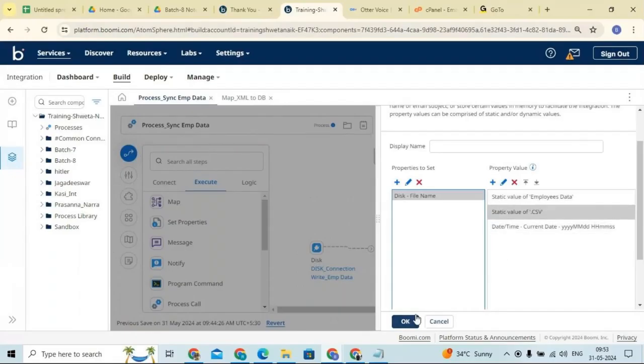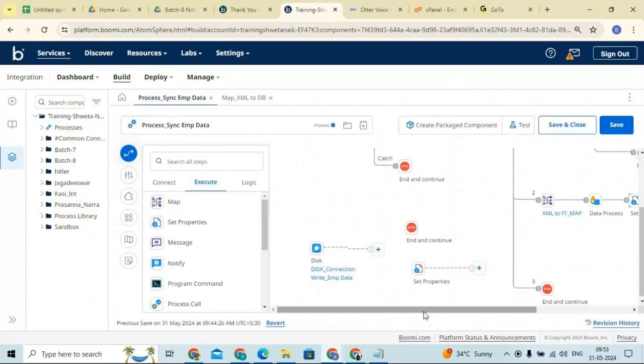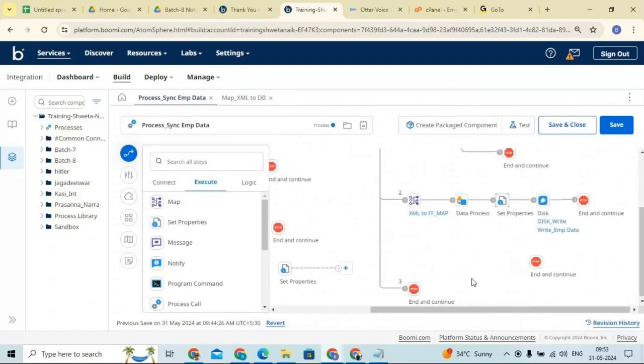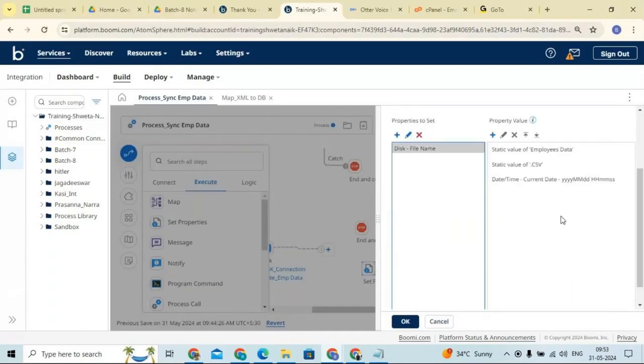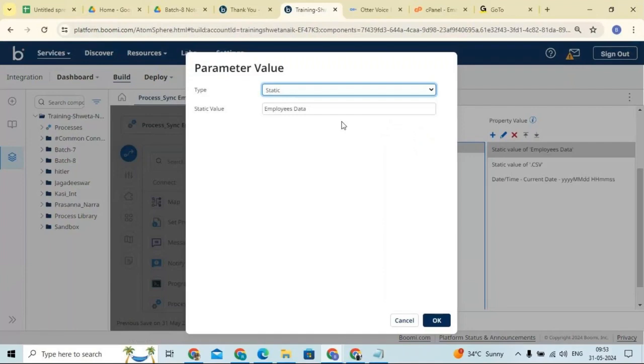Now again I want to give a remote directory. I want to override the directory also. Pavan, can you open that property? Just before, for the static value you gave employees data, in the place of employees data, can we take data dot csv? That is what I am telling, we can add multiple values. This is just a static value. Whatever you feel, we can give like this.